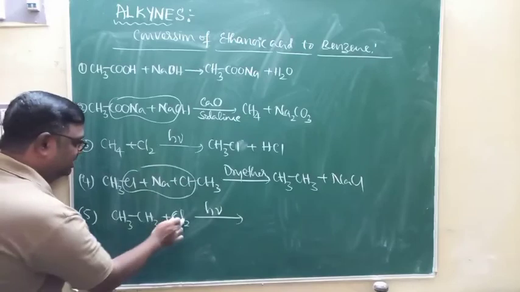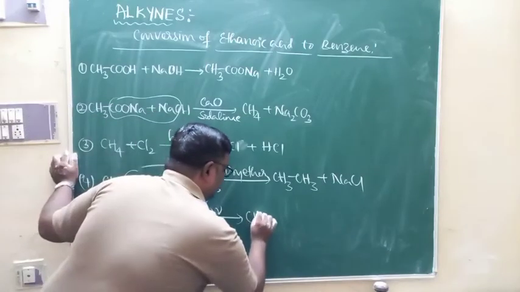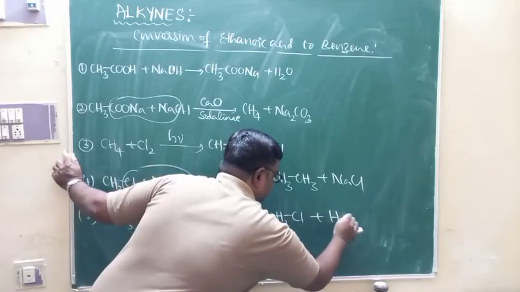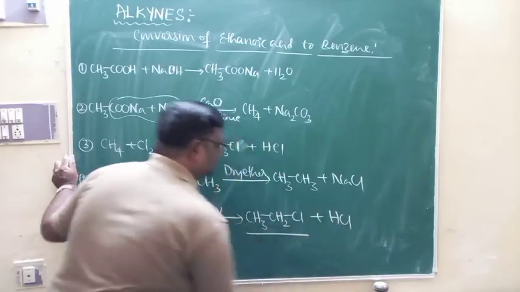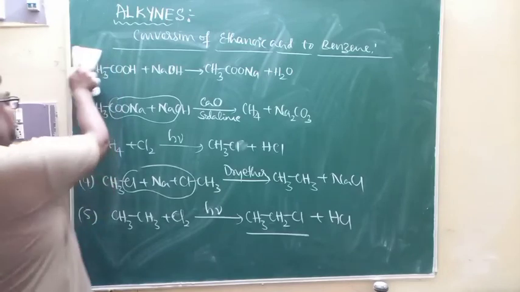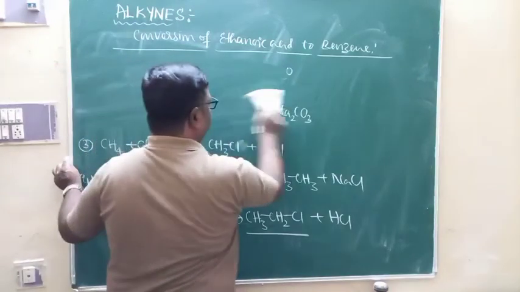Next, in the fifth step, this ethane, CH3-CH3, undergoes chlorination in presence of sunlight. Hydrogen is replaced by chlorine. You are going to get CH3CH2Cl plus HCl, which is chloroethane.